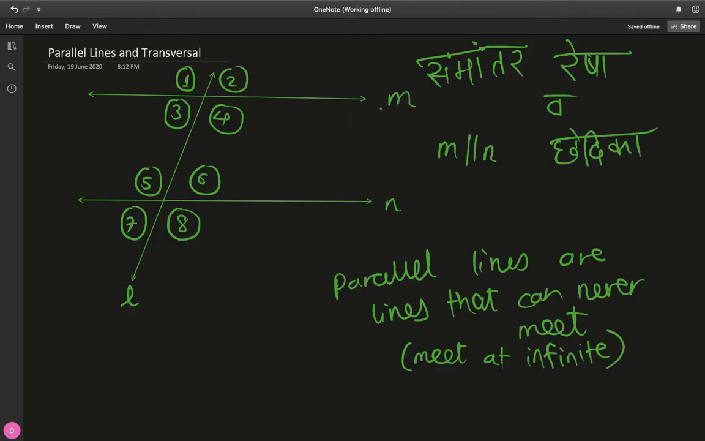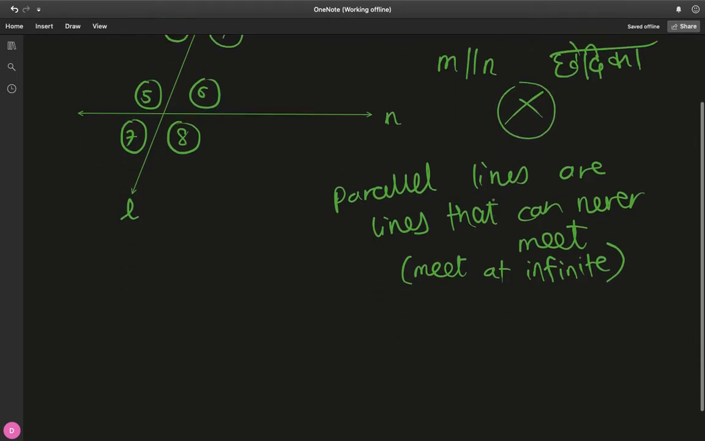So consider M and N to be two parallel lines, and although my drawing may not be 100% accurate, this is enough to drive home the point. If you keep on extending them till infinity, and since they are lines, they will extend till infinity. Notice the arrowheads that we have here. They will just keep on going their own way. They will never crisscross, or they'll never meet like this. So that's what parallel lines are. Essentially, it's really simple.